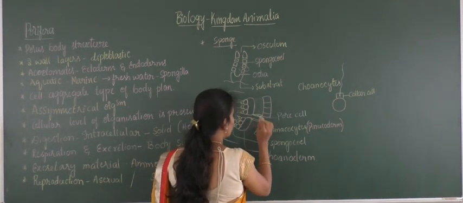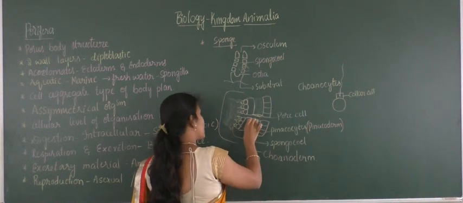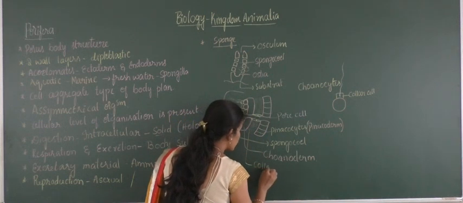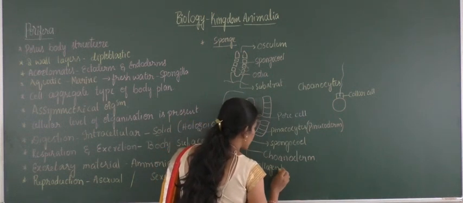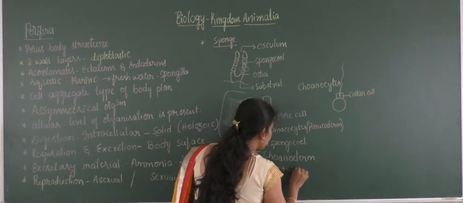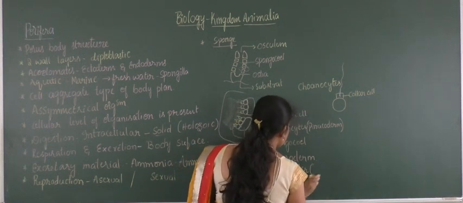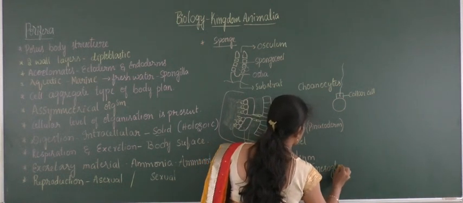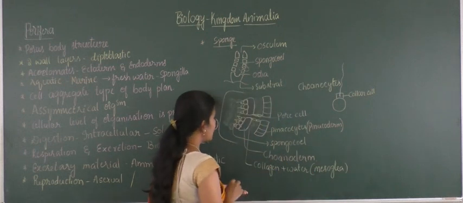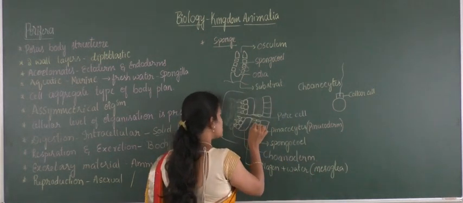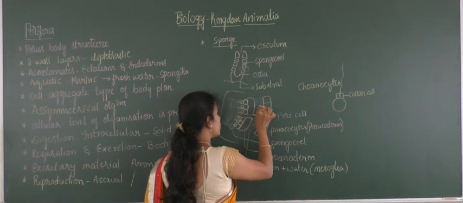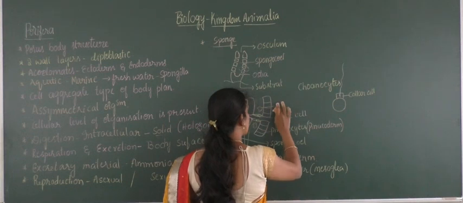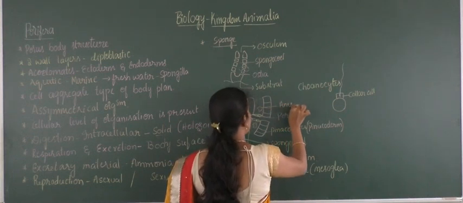This space is filled by the collagen fiber and also water, and that region is called the mesohyl. Within this mesohyl, irregularly shaped cells will also be there, which help in the elimination process, and these irregularly shaped cells are called amoebocytes.